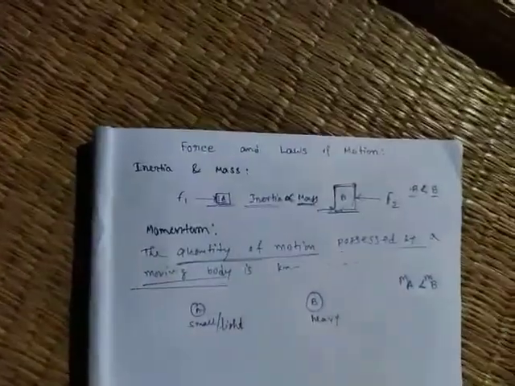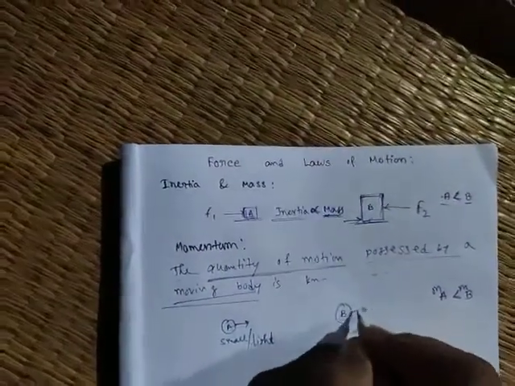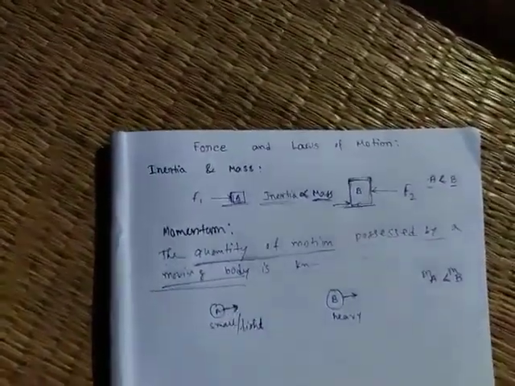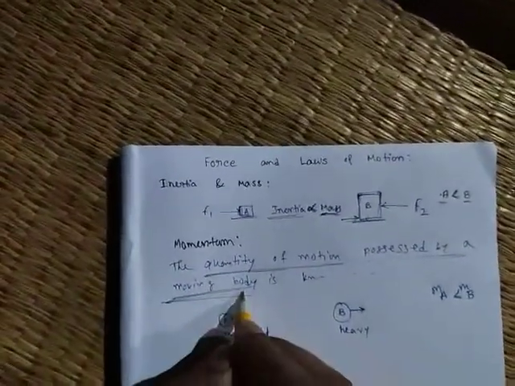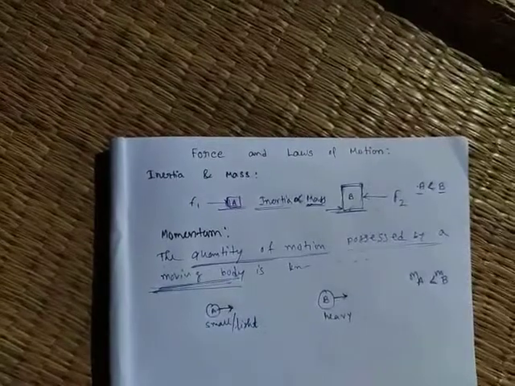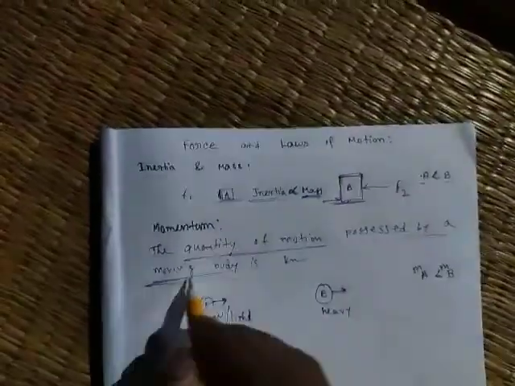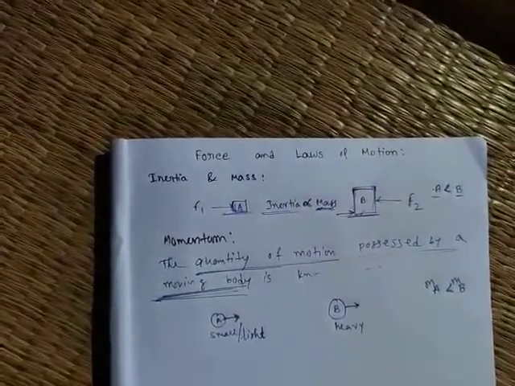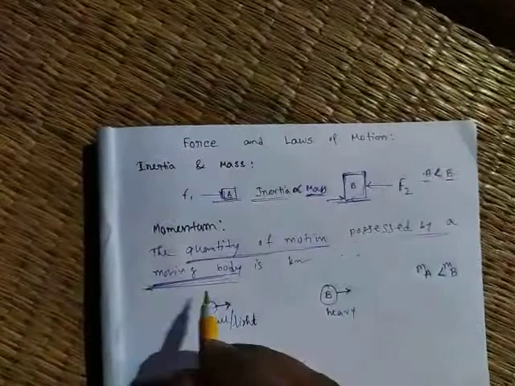Suppose both objects are in motion. The quantity of motion possessed by a moving body, that means the body should be moving. Only moving bodies have momentum.